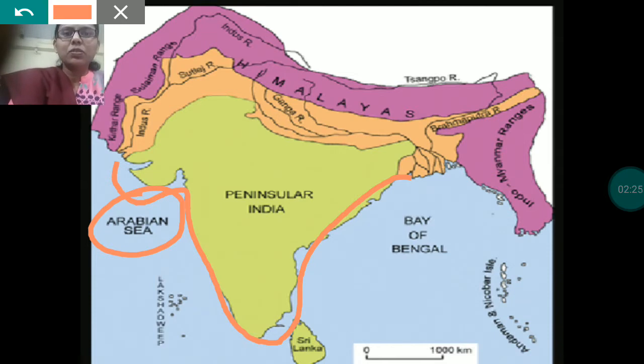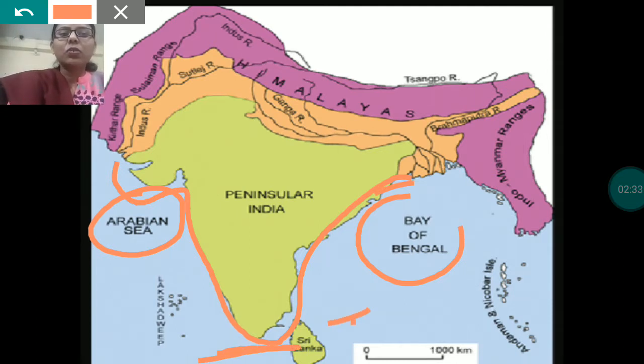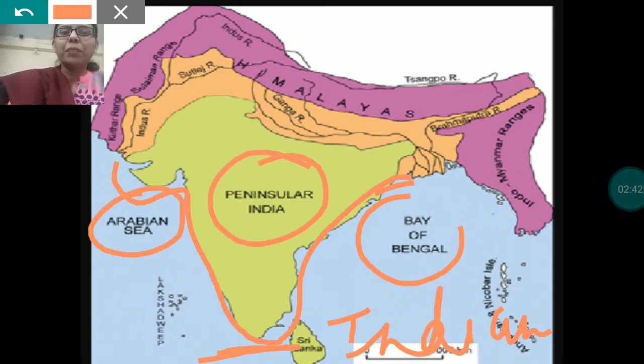Arabian Sea is there towards its west. Towards its east you can see Bay of Bengal is there, and towards its south Indian Ocean is there. So it is covered with water from three sides. That's why India is known as a peninsula.